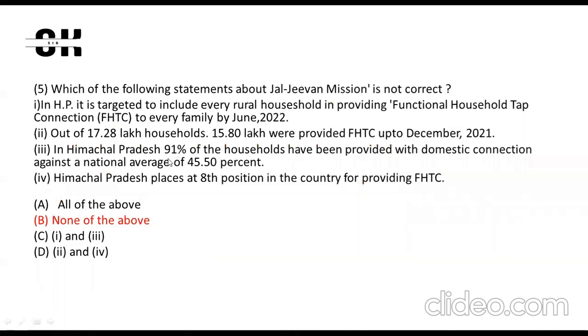The fifth question is about not correct. Which of the following is not correct? I have a doubt in this question, but as per my research on Google, I found all the statements are correct. So I found B is the right option. This is only testing data, so only one who knows the data very well can do it in the examination hall. Otherwise, this question was very difficult. You have to leave it. Such questions are mostly not meant to be attempted. So I found that B is the option. Now let's see what will be the answer in the official answer key of HPPSC.